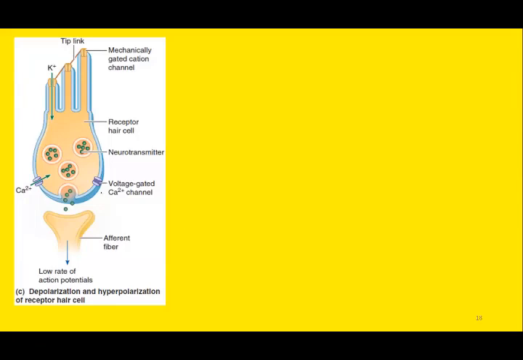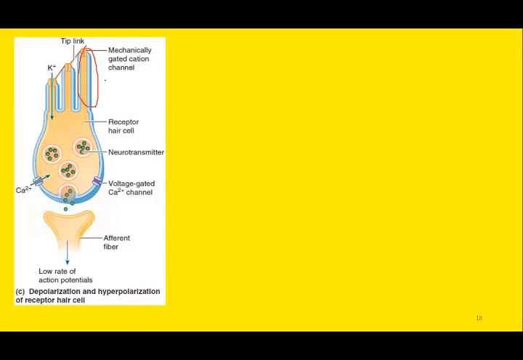Now this is the microstructure of the stereocilia. These are the stereocilia projecting upwards, and each stereocilium is connected with the filamentous attachment. So movement of one stereocilium causes movement of the rest of the cilia. And this is the largest cilium, usually placed at one end.